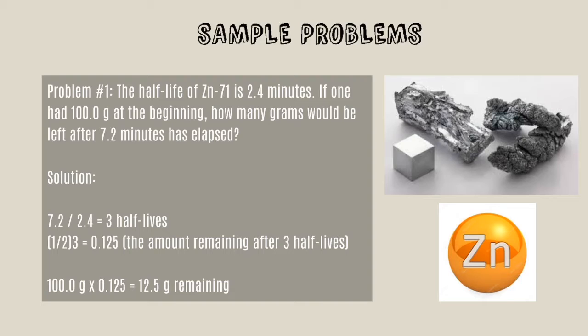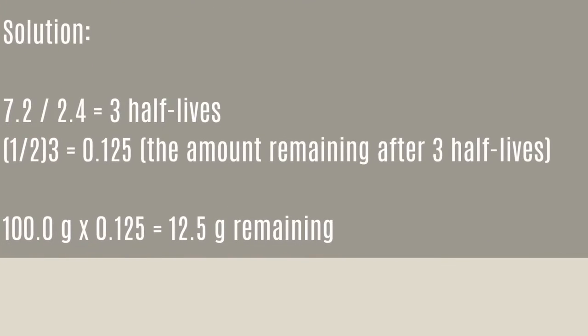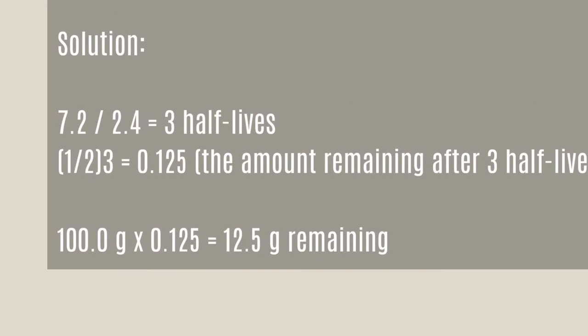First, in answering this question, we need to determine the number of half-lives that have passed. The formula for this is: the number of half-lives is equal to the time passed divided by the half-life. Since the time passed is 7.2, we divide this by 2.4, and that is equal to 3 half-lives.